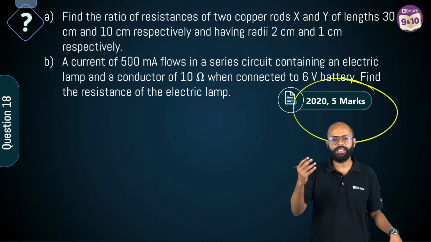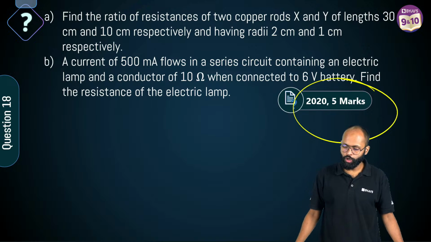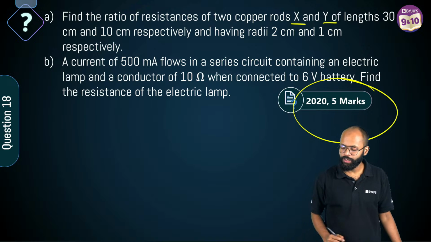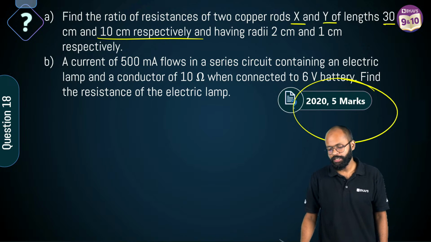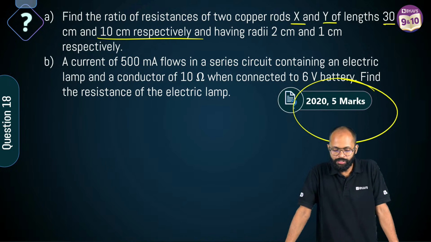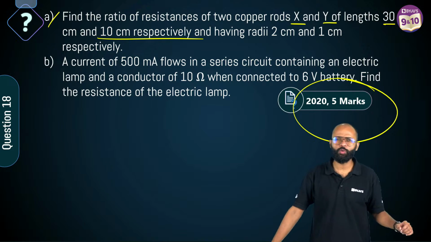तुमने बुलाया और हम चले आए. क्वेश्चन 18 देखो. फाइंड द रेशियो ऑफ रेजिस्टेंसेस, इट्स अ न्यूमेरिकल बाय द वे. Find the ratio of resistances of 2 copper rods x and y of length 30 centimeters and 10 centimeters respectively and having radii 2 centimeters and 1 centimeter respectively. First वाला A. You can say 2.5 mark, 2.5 mark.